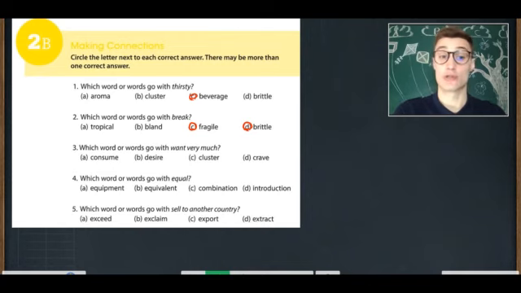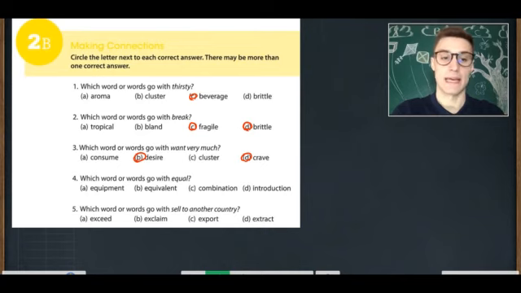3. Which word or words go with want very much? A, consume, B, desire, C, cluster, D, crave. Which word or words go with want very much? B, desire, D, crave.